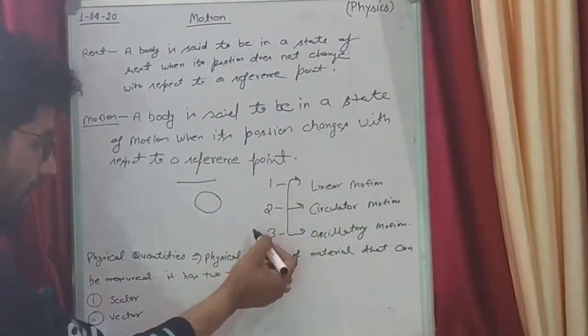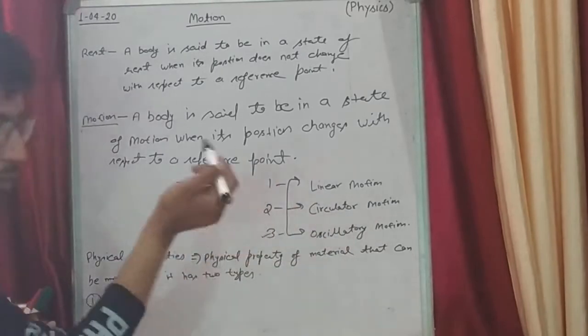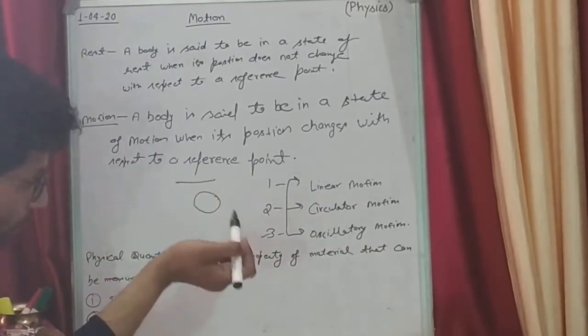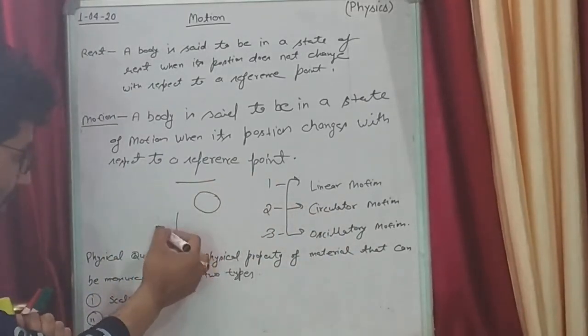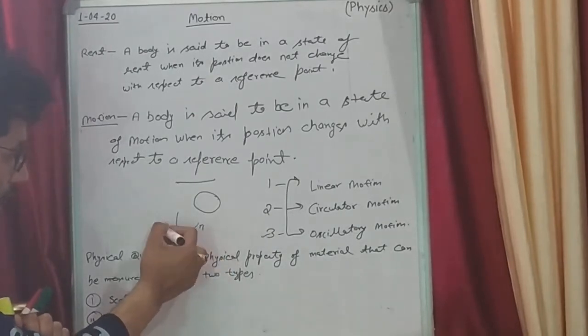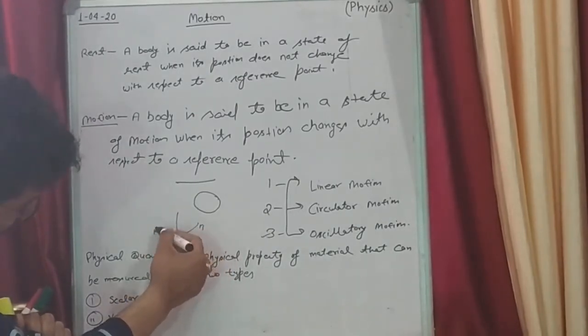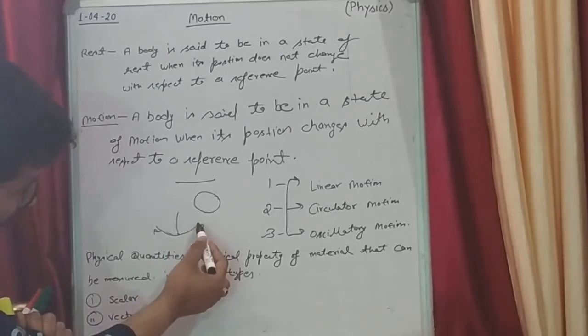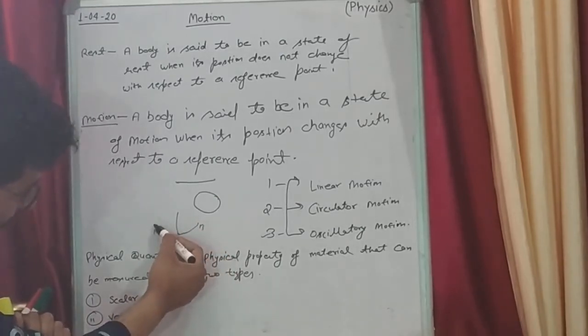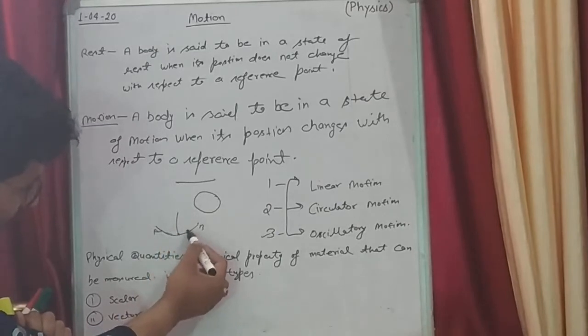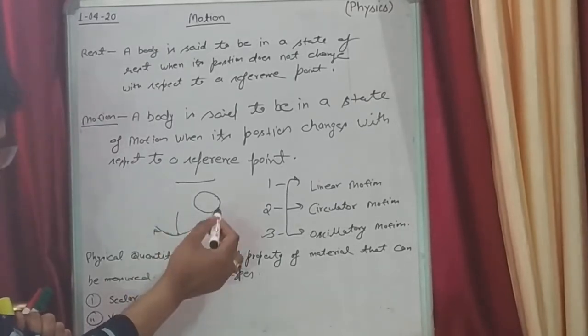And third is oscillatory motion. What is oscillatory motion? You have seen a simple pendulum. The bob of a simple pendulum moves from this point to this point, and then after that it repeats itself. Such type of motion is called oscillatory motion.